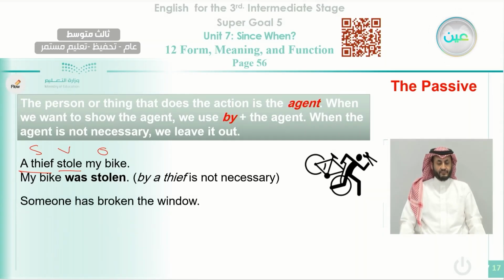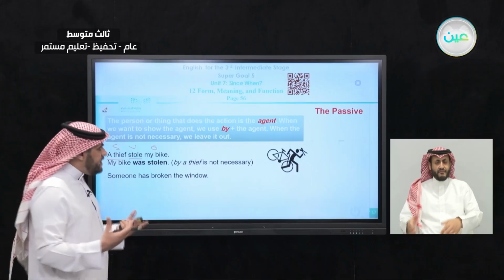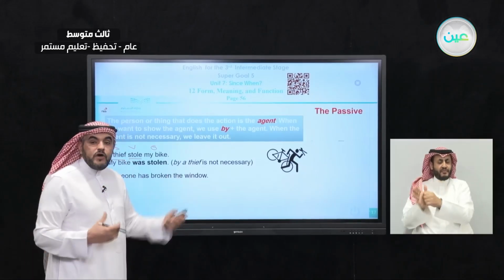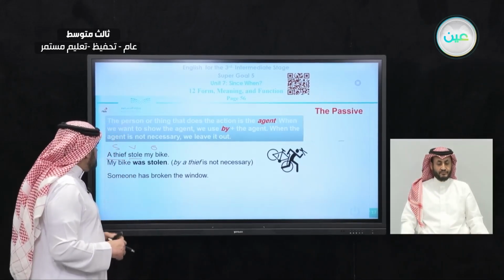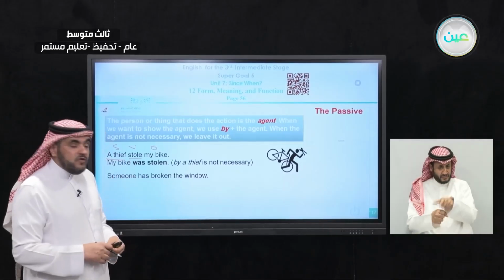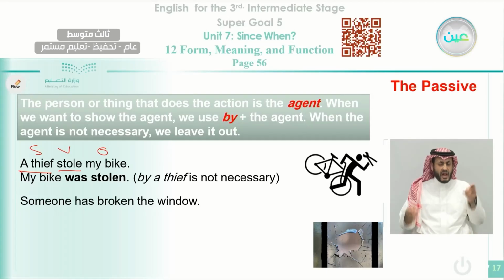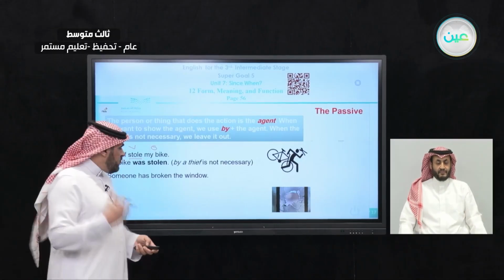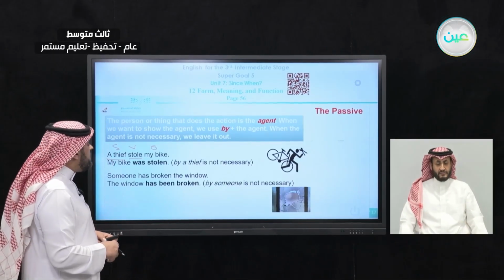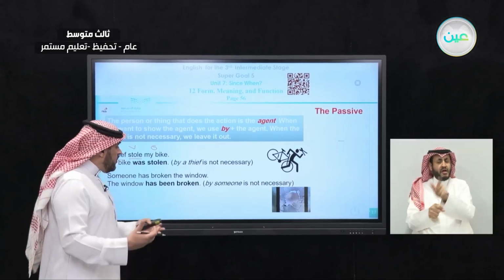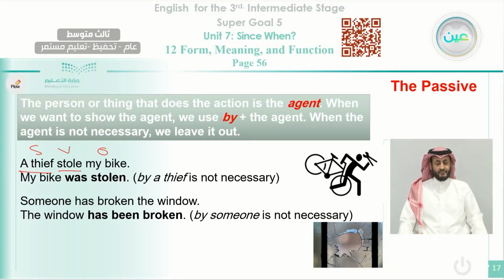Another example here, someone has broken the window. Now you need to decide where the subject is, where the verb is, and where the object is. Someone is the subject, has broken is the verb, and the window is the object. If we want to tell what happened without taking care of the one who did the action, we care about the action itself. We can say like this: the window has been broken, and that's enough. If you want to say by someone, it's not important, it's not necessary, so you can stop like this: the window has been broken.